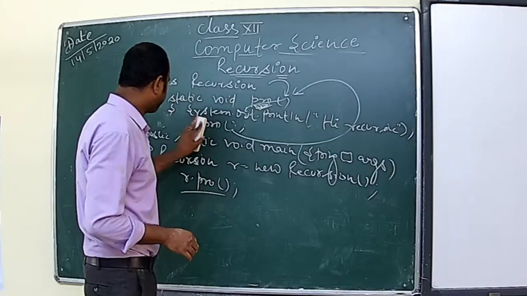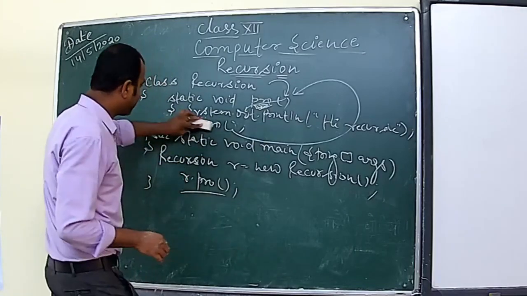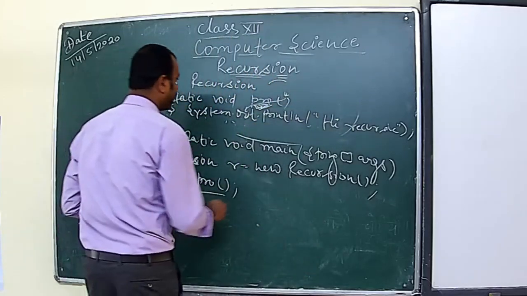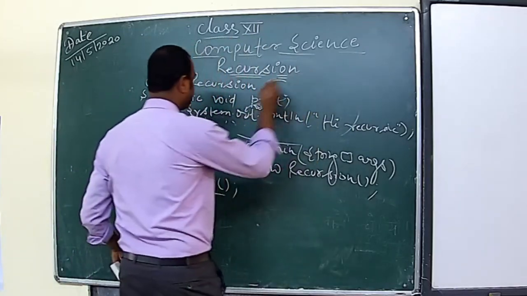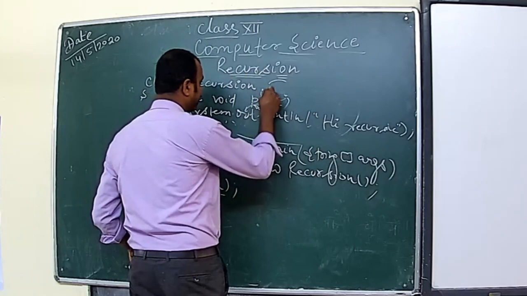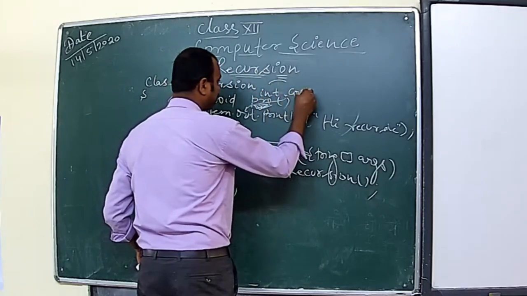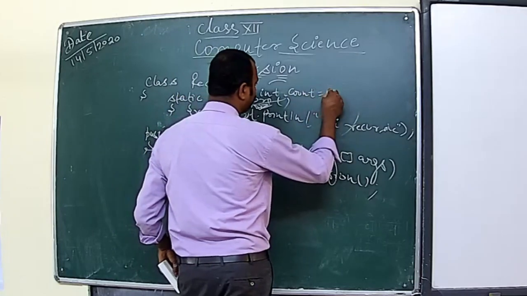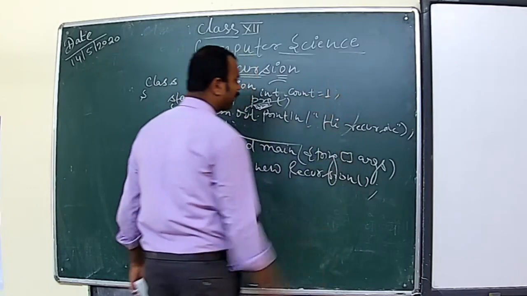Let me write here. It's very congested, but we can write. Suppose we have in the class int count equals 1.